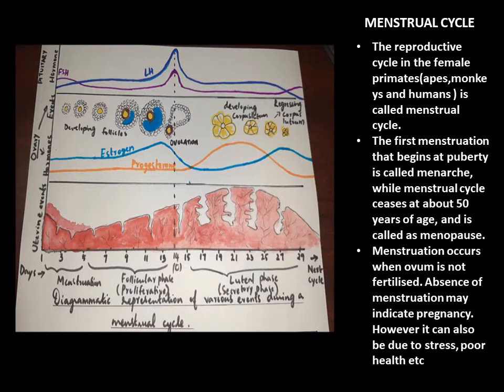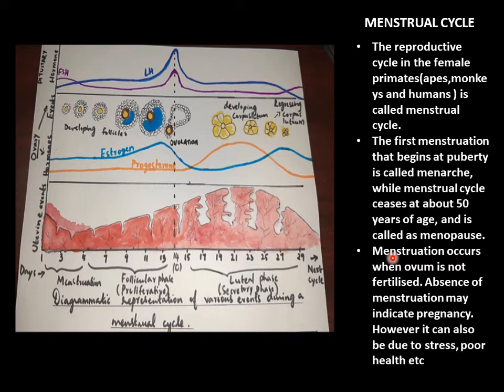This graph we have to analyze and study. The reproductive cycle in the female primates like apes, monkeys and humans is called the menstrual cycle. We can also say that it is the cycle of events taking place between one menstruation and the next menstruation. On an average, all women have a 28 or 29-day menstrual cycle, but it may vary from one person to another. Some may have a 26-day menstrual cycle also.